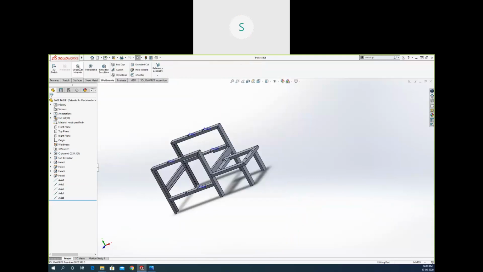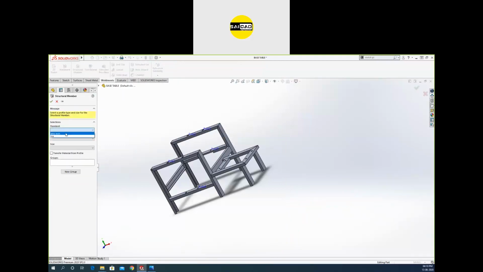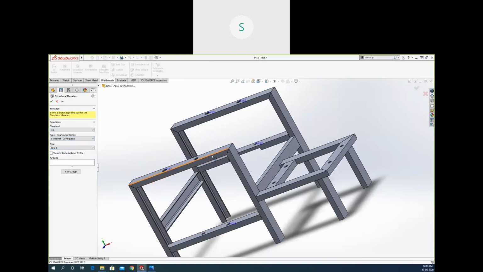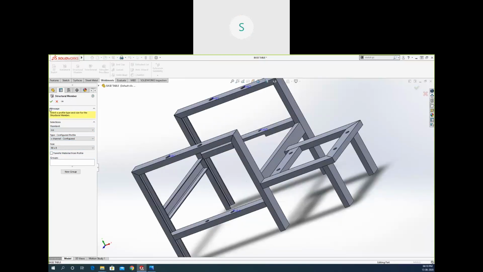And in Weldment we have the structural member main option. Okay, so just select the standard. I need an ISO standard. Select the type. I need a square tube or C channel. Select the size. I need an 80 by 8. Okay, where do you want to create it? I want to create it here. So we need some lines to create some channels.